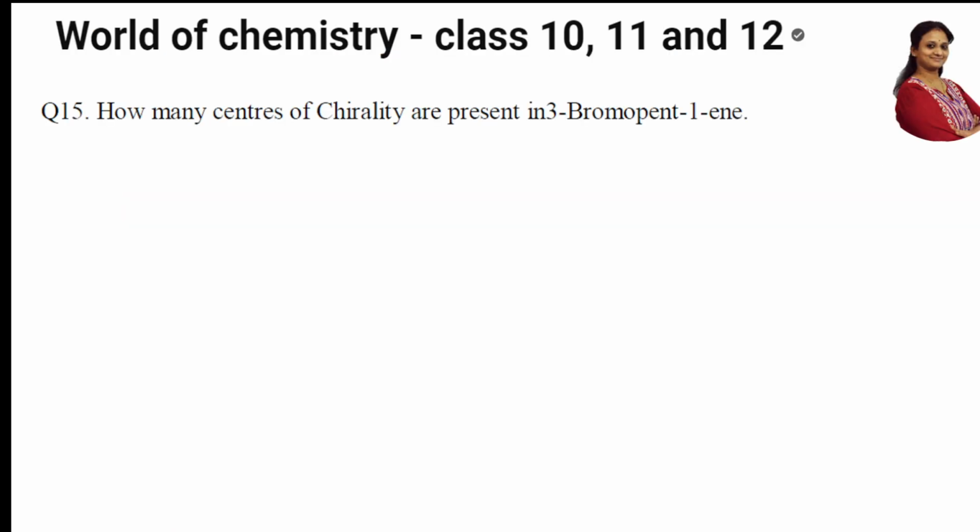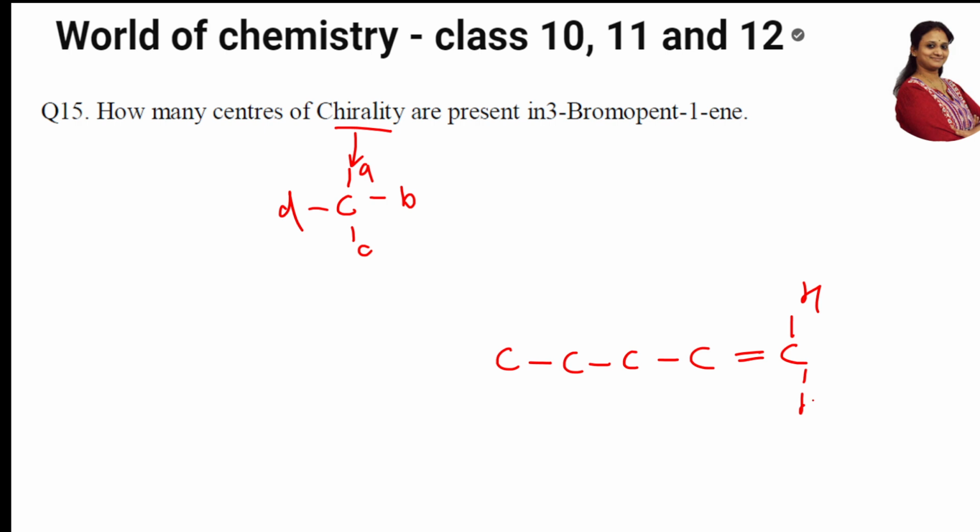How many chiral centers of chirality are present in 3-bromopentane? Let me draw the structure and see. Chirality means a carbon atom attached to 4 different groups, A, B, C, and D. Let's see. 3-bromopentane: 1, 2, 3, 4, and 5 carbons. This is hydrogen, this is also hydrogen. I'll write hydrogens like this so that it is easy for you all.